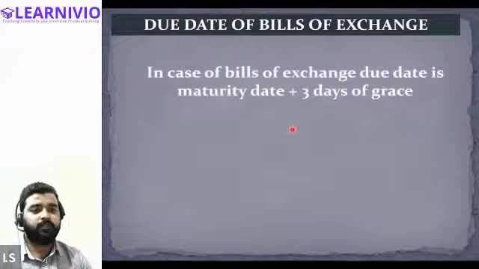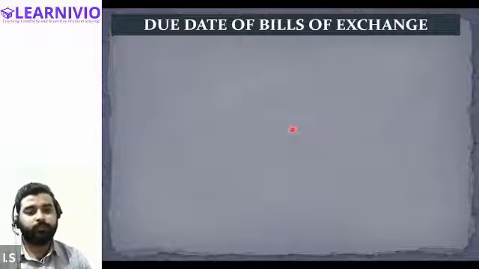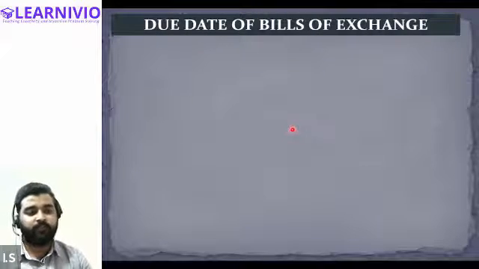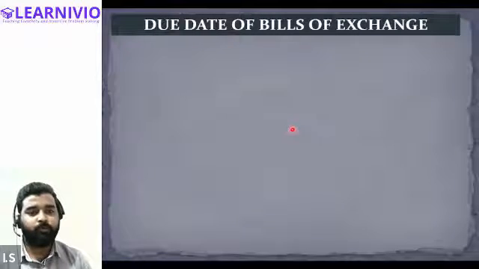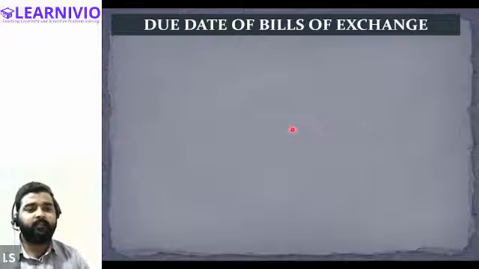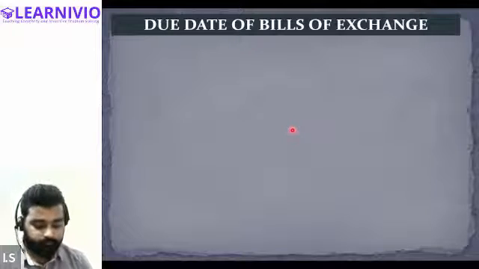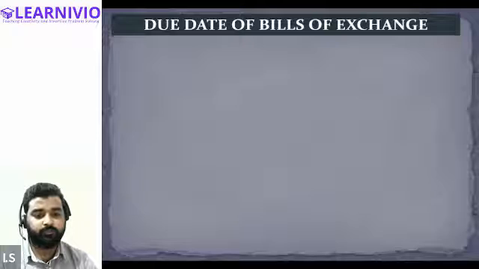Okay, now let's also understand one more concept. That is the concept of due date. See guys, we will be journalizing the transactions of credit sales. We will have to journalize all the transactions related to bill of exchange, but there is one more important thing in this particular chapter, that is the concept of due date. So due date is what? Due date is the date at which the payment for the bill of exchange can be received by the seller. All right, so let's understand. Let me explain this on the PowerPoint.